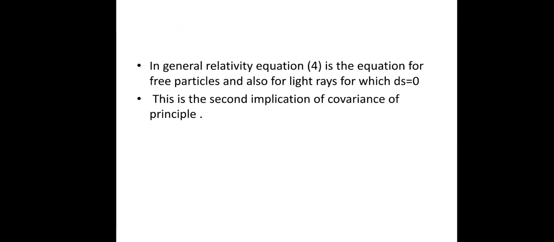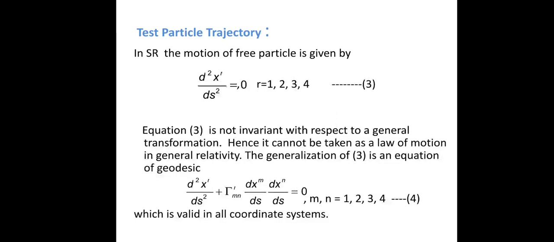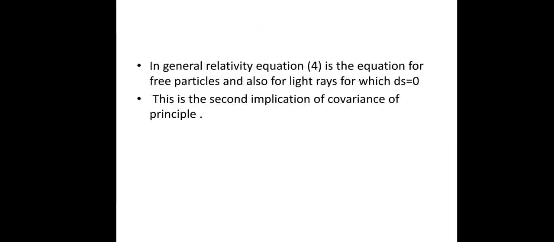So in general relativity, equation (4) is the equation for a free particle and also for light rays, for which we take ds = 0. So this equation (4) is the equation of motion of a free particle, and it is also the equation of light when ds = 0. This is the second implication of the principle of covariance.